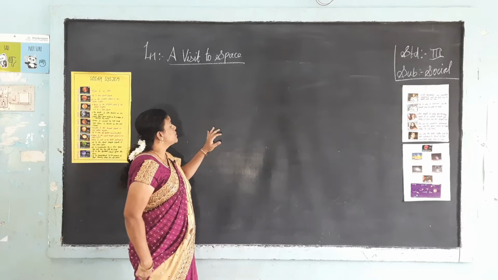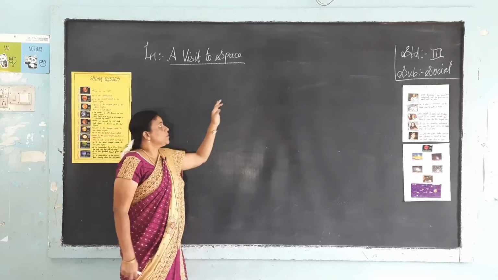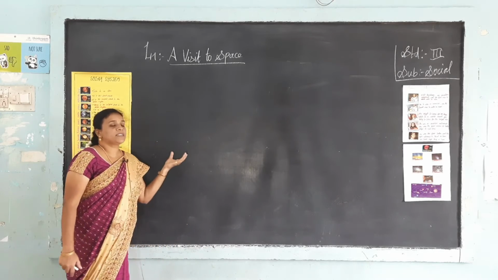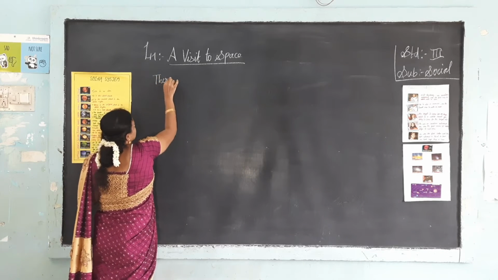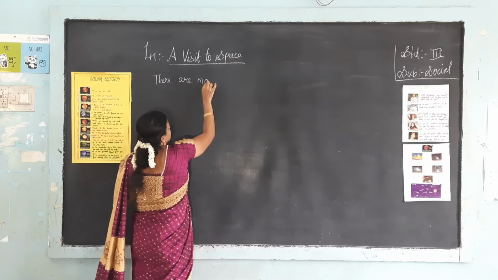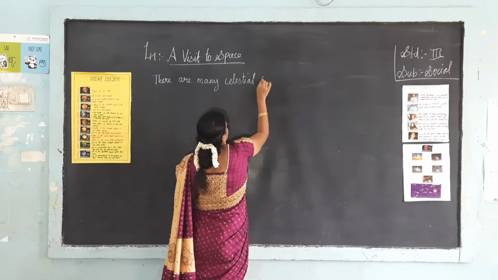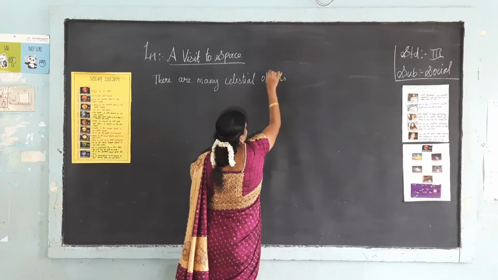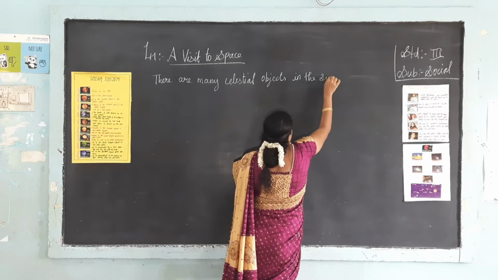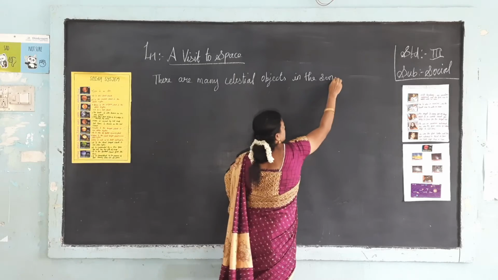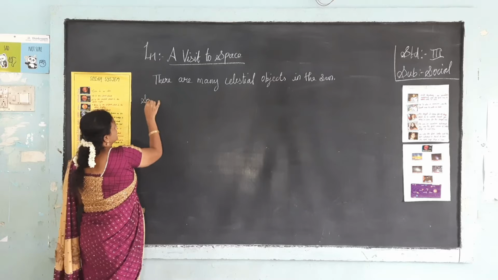Good morning students. Today we are going to see the new lesson about a visit to the space. So, as you know, there are many objects in the sky. There are many celestial objects. You can see them in the sky. Some are visible in the day and some are seen only at night.